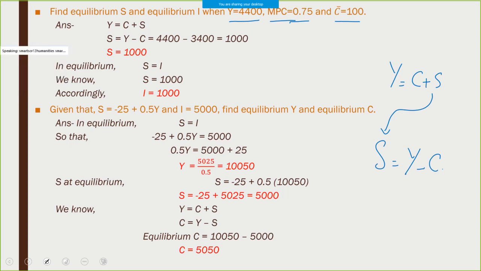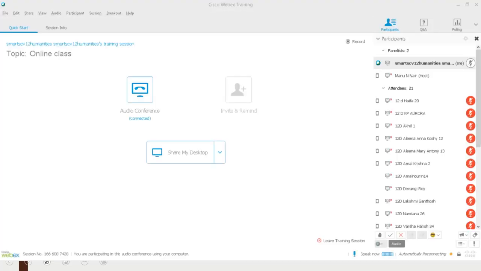I think our time is up. Okay. So S is equal to Y minus C. So by using this formula we can substitute. Y is given as 4400. Okay, tomorrow we will continue.